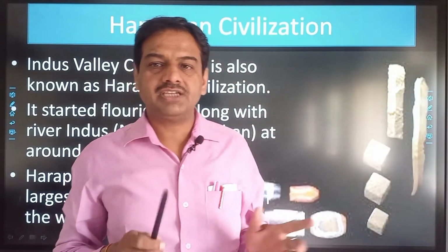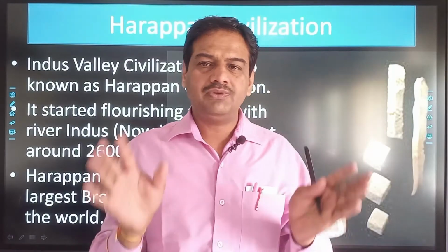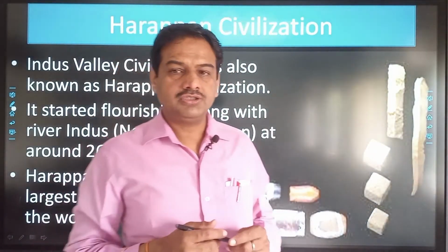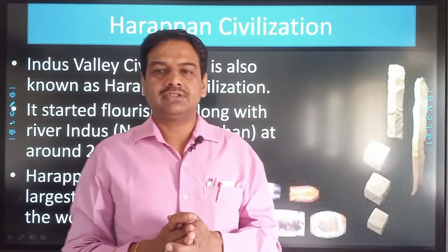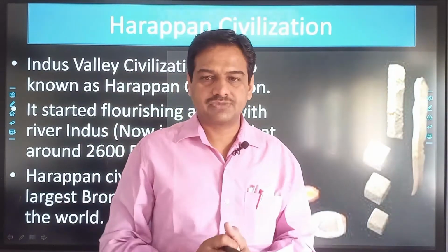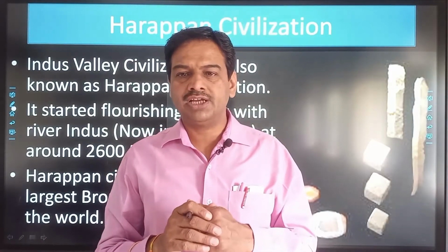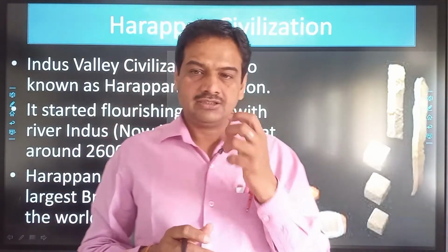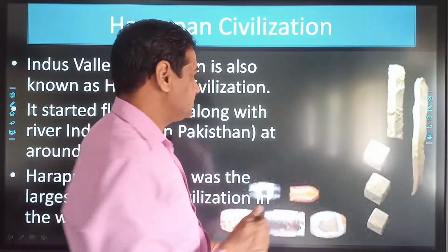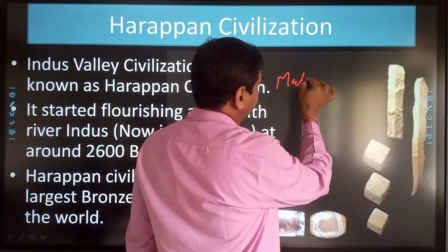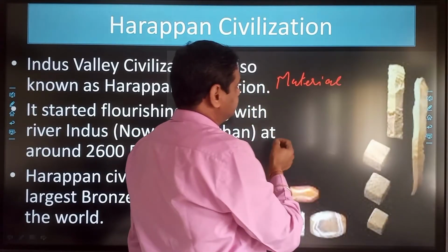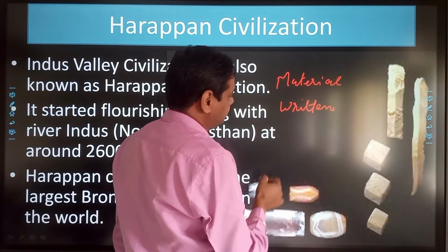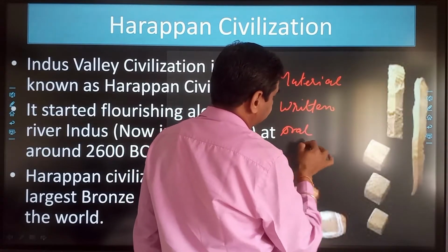So the name itself is symbolic in nature. Why have we chosen the name Bricks, Beads and the Bones? Because the history of any region is constructed in some ways. There are some sources which are utilized by us to know about the history of a particular region. And generally the sources are three. First is material sources, second is written sources, and the third is oral sources.